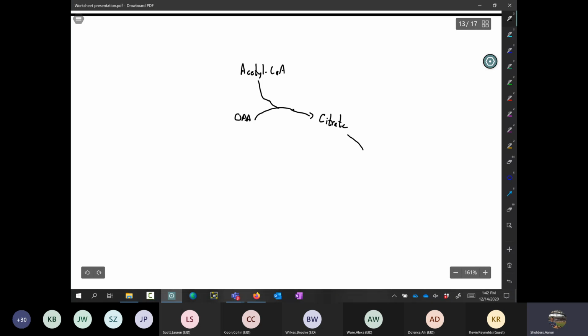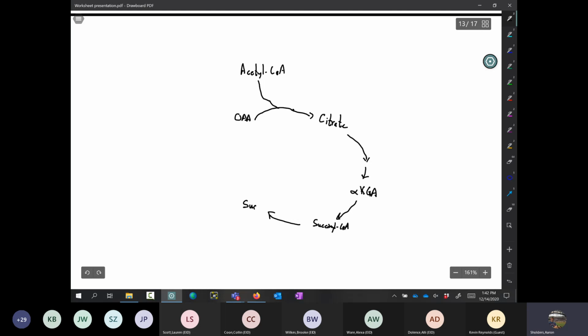And then that's through a couple of steps. Like I said, I won't draw the whole thing in real gory detail, but that's going to make some alpha-ketoglutarate. And that will make succinyl-CoA. And then we'll make some succinate.